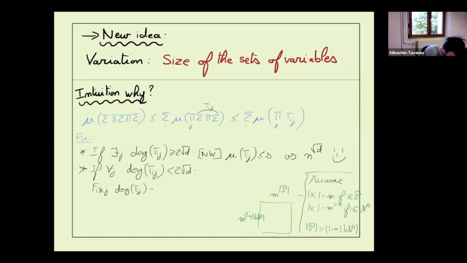And in part, the degree of Tij is the number of subsets we consider, and there are positive subsets and negative subsets. So let's say u is the number of positive subsets to consider, and v is the number of negative subsets to consider. In particular, the matrix of Tij, what is its form? Its form is here m to the (1 minus alpha) to the number of negative indices, so v, and the number of rows it has is m to the number of positive indices, u.